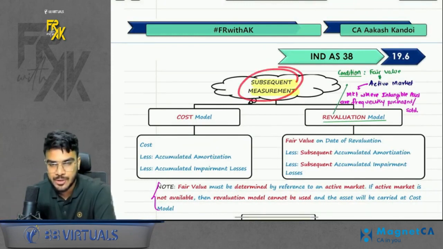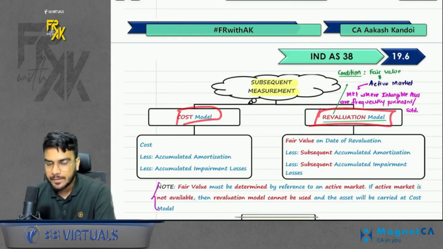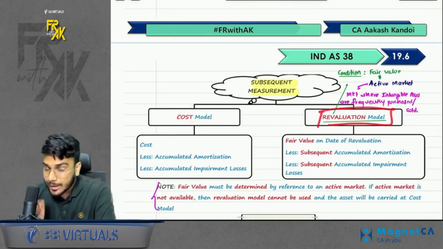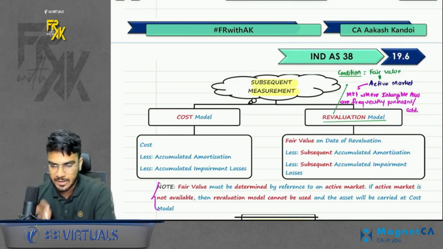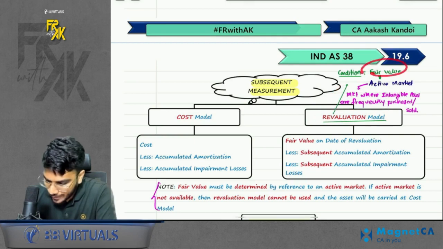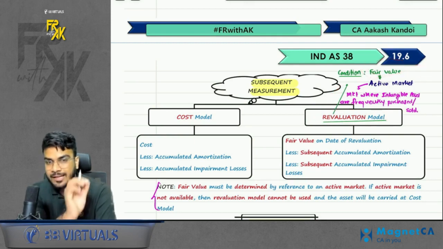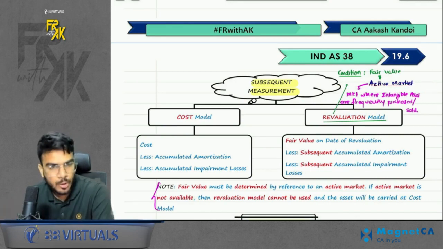Next point is subsequent measurement. Same like PPE, we have two models, cost and revaluation. But in this revaluation model, we have one extra point which was not there in Ind AS 16. What is that point? If you want to follow the revaluation model, you have to find the fair value from an active market. If an active market does not exist, then you cannot follow the revaluation model. Active market is a market where the intangible can be frequently bought and sold, right?